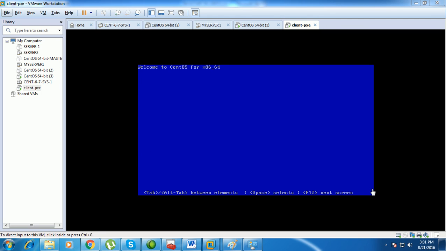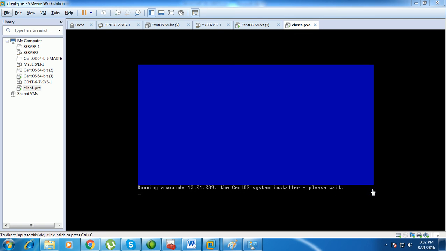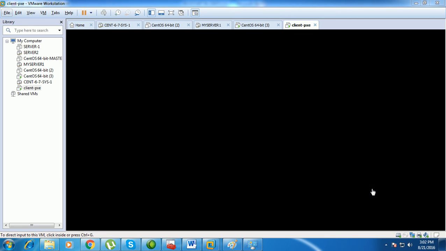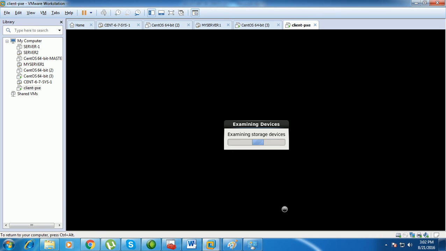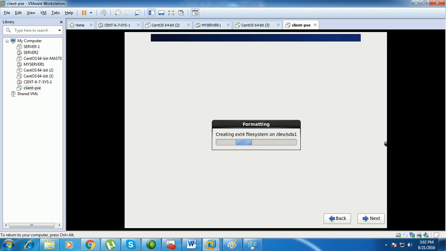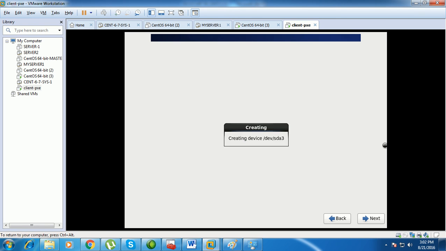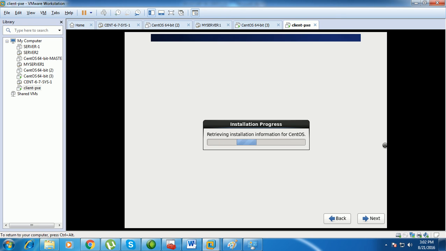Now downloading the install image file from the TFTP server. The only question it is asking is, do you want to erase the data on the hard disk? Say yes.